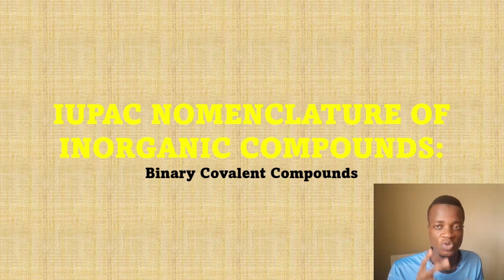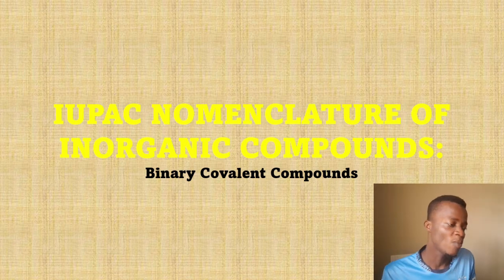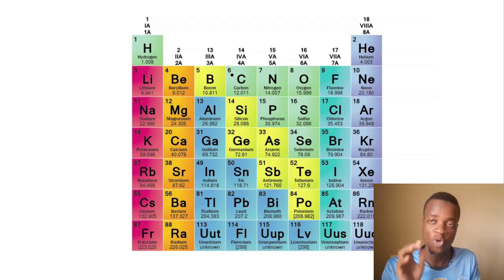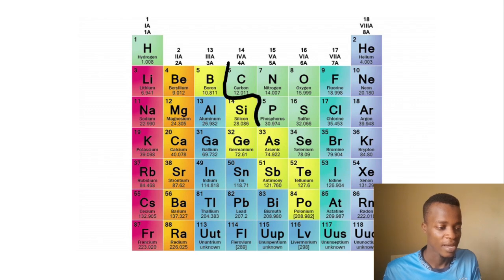Atoms from two different sources, from two different elements. That will make it a binary covalent compound. In naming this, we need to go back to our periodic table again and focus on the elements that I kind of put together for you that we are going to be focusing on. Yeah, it's still these elements.